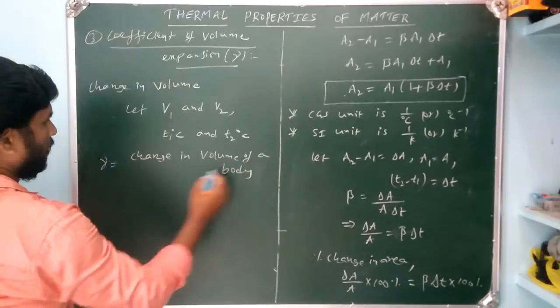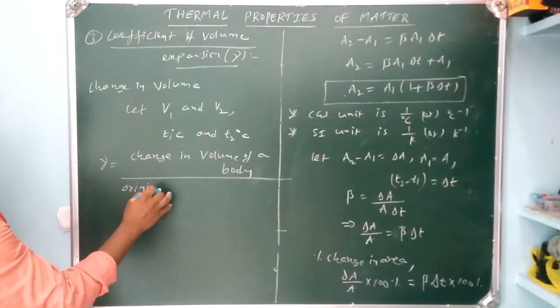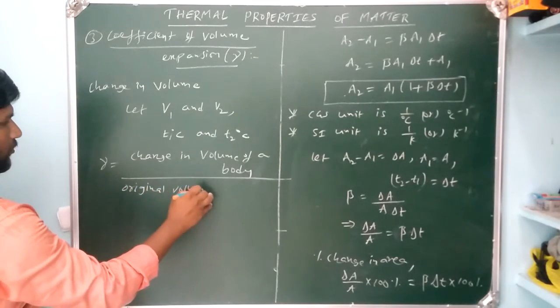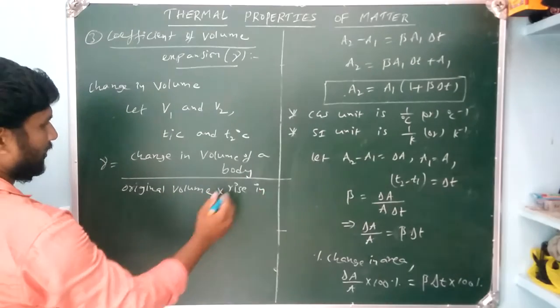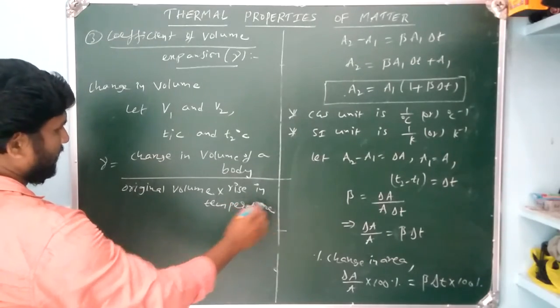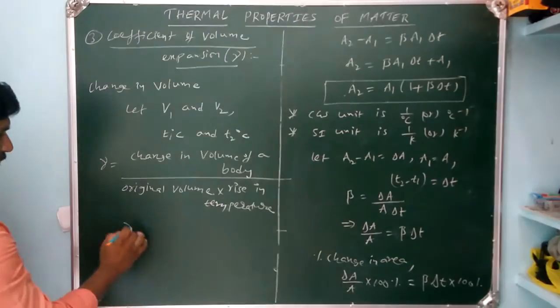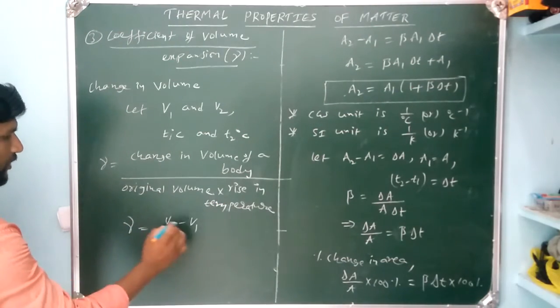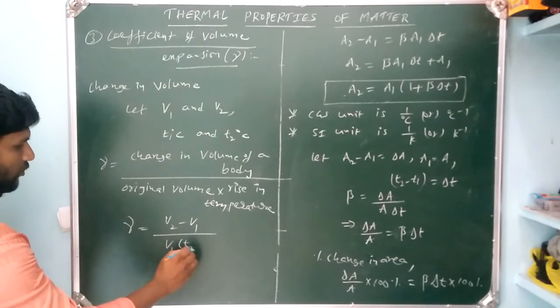From that, gamma equals change in volume of a body per original volume into rise in temperature. Substituting here, gamma equals V2 minus V1 by V1 into T2 minus T1.